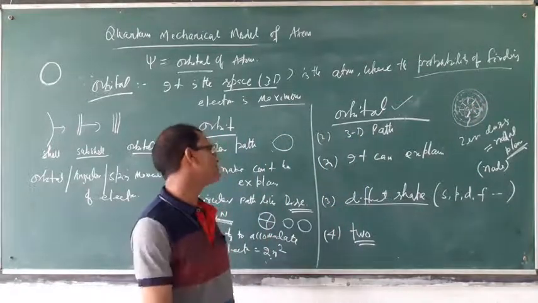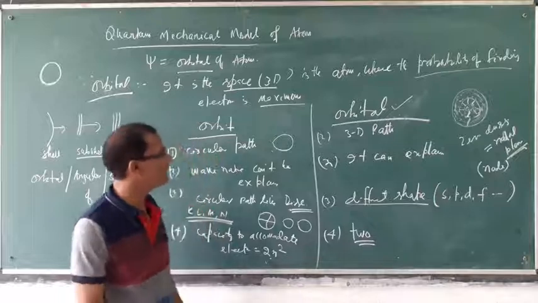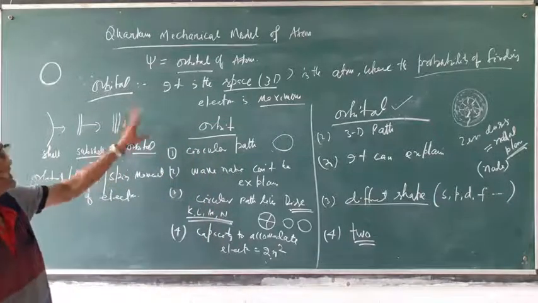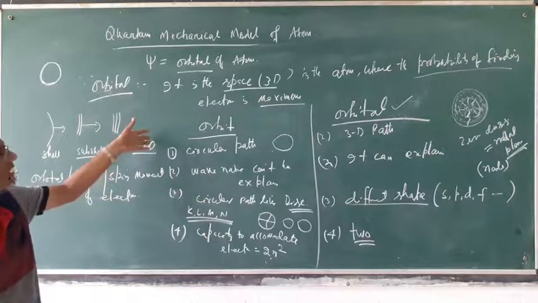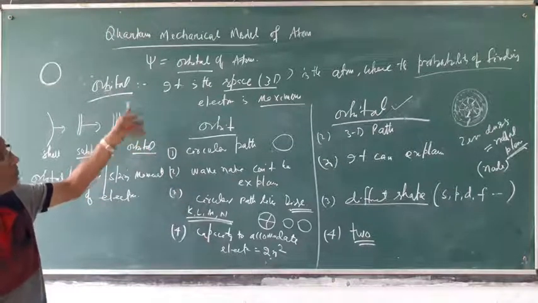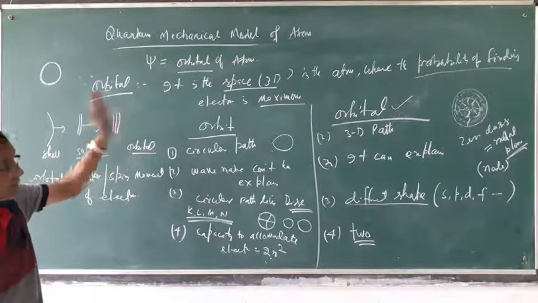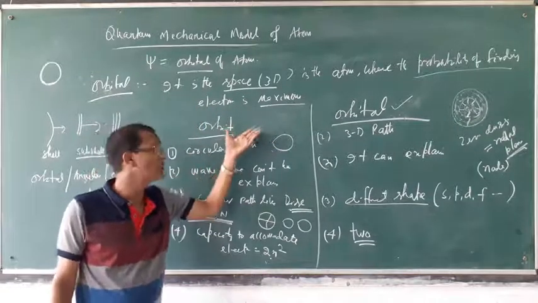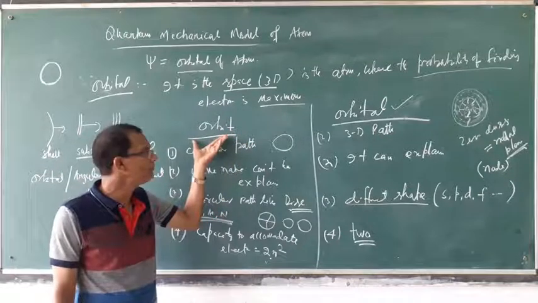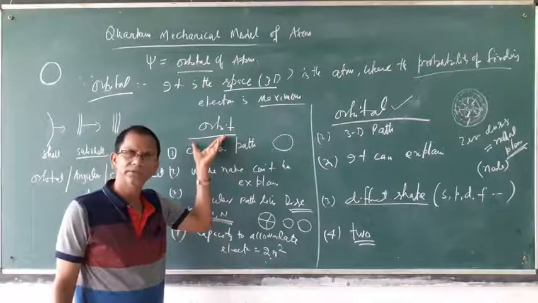So, we will discuss in the next class the nature of electron, the address of electron, what the properties of the orbital are, and how the different properties of the electron can be explained inside the atom. Okay, thank you, very good.